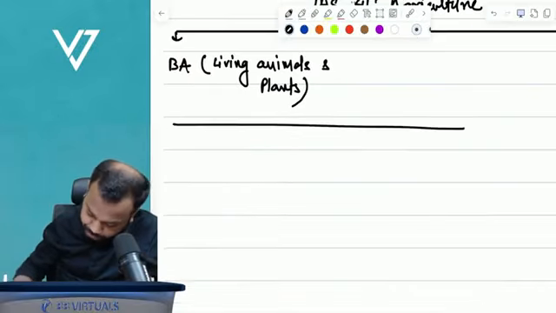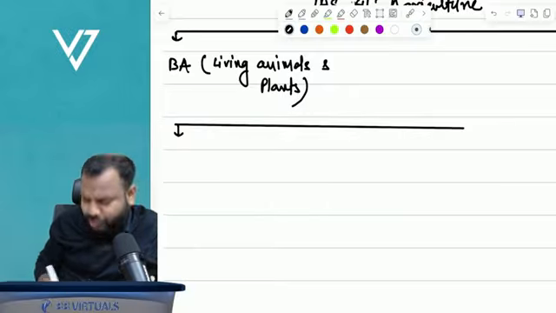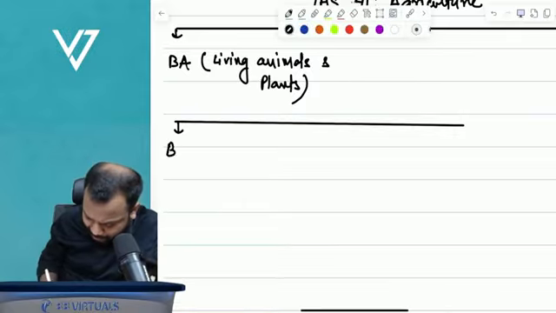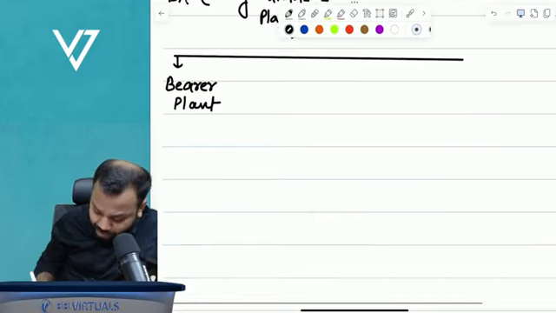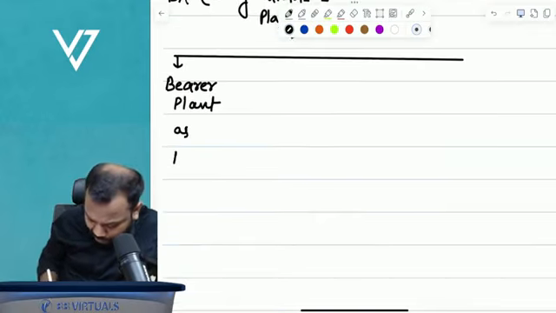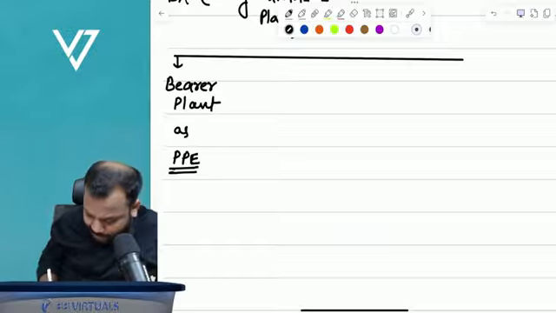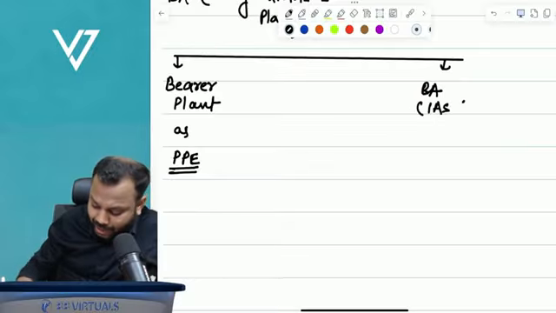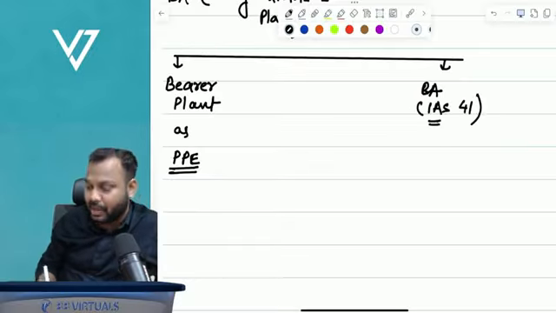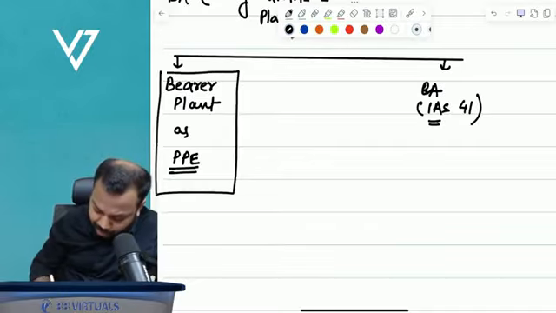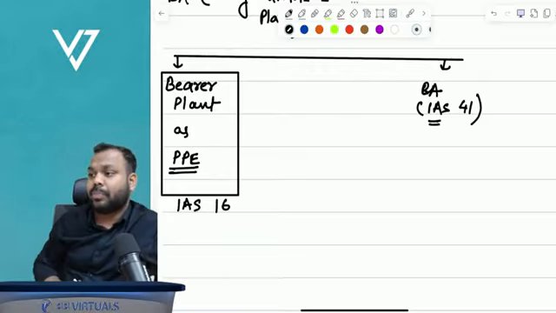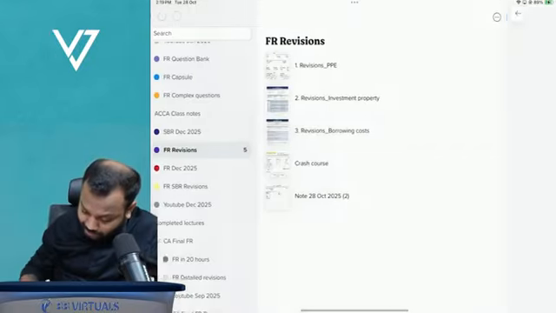Now, out of these biological assets, there is something called a bearer plant, which is called property, plant and equipment. Rest is called biological assets in the scope of IAS 41. So this bearer plant will fall under the scope of IAS 16.